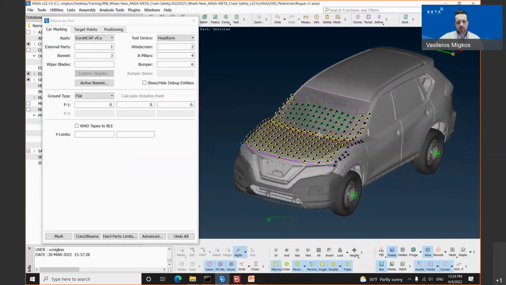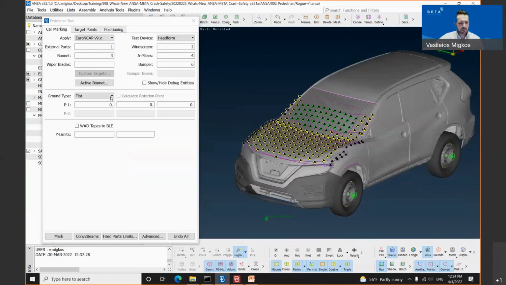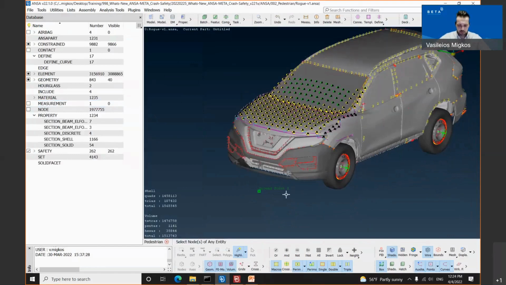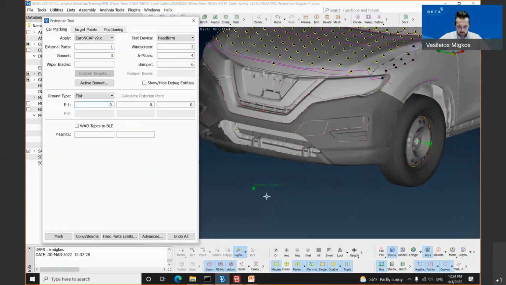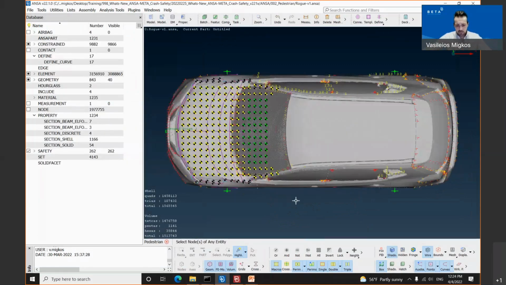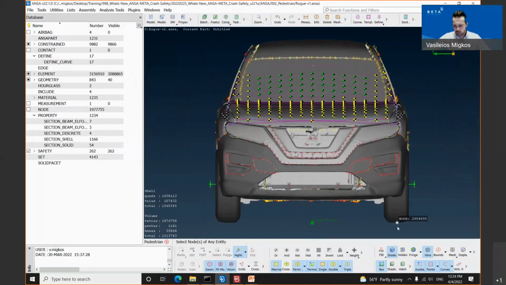Once the user has defined all these sets, he needs to select the ground type, either flat or inclined. If you select the flat option, just simply click inside the P1 option and hit the F1 keyboard button. This allows you to select a node from the model window. I have selected this node. This node has the same Z coordinate as the lowest node of our tires.